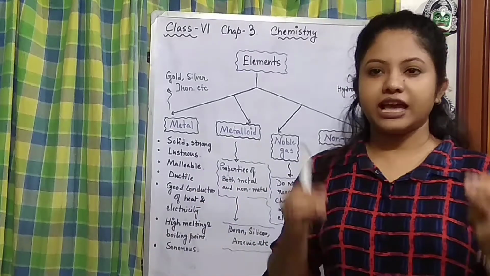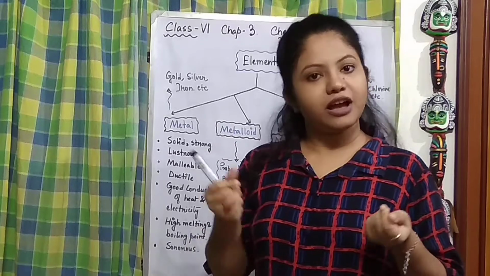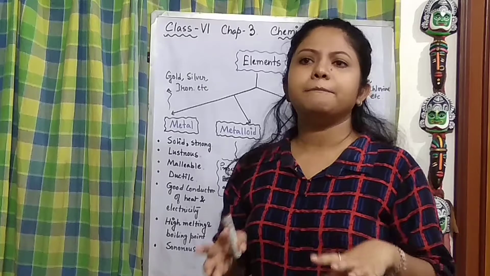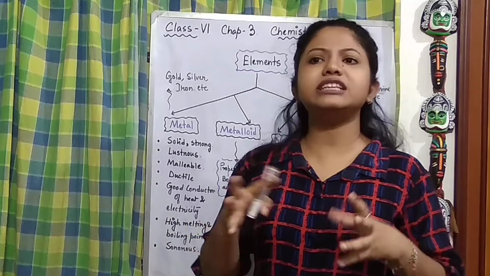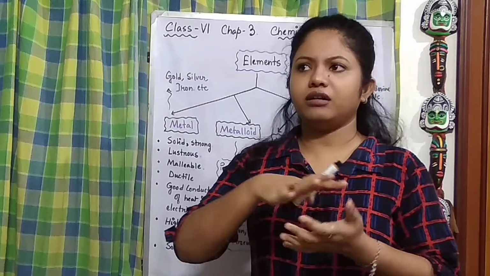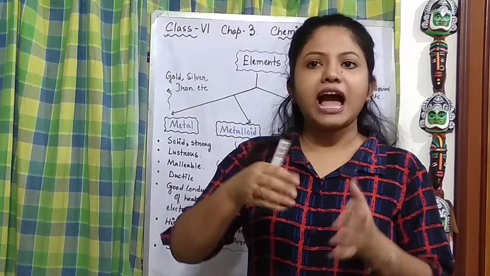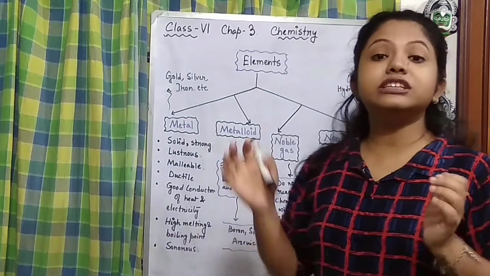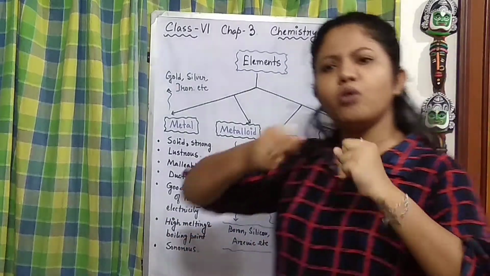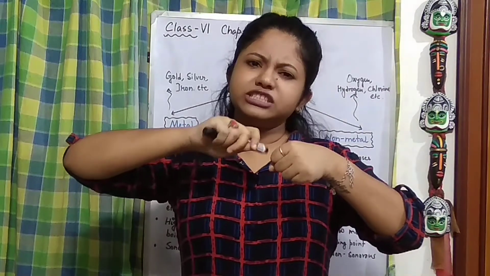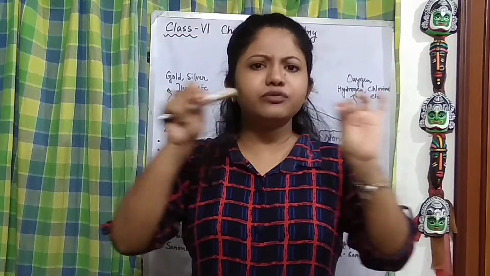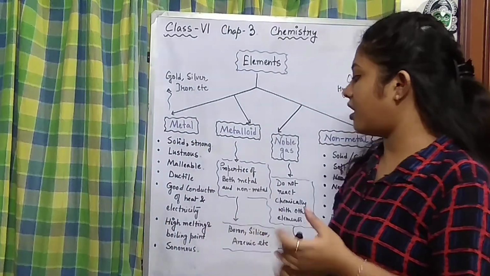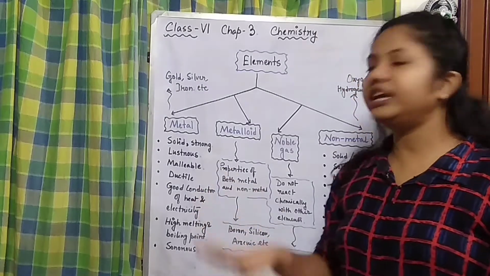They are lustrous, like they are glossy, shiny. Okay. Then they are malleable. What does malleable stand for? Malleable means they are not easily broken, we can beat them and they can change shape. Other than that, they are ductile. Ductile means we can mold them, change their shape, and convert them into thin wire. That is called ductile. And they are generally good conductors of heat and electricity.